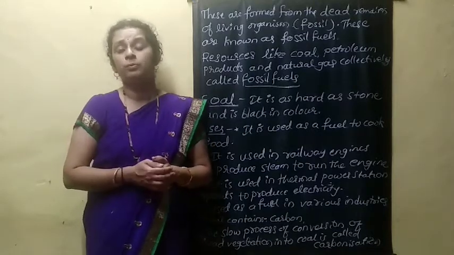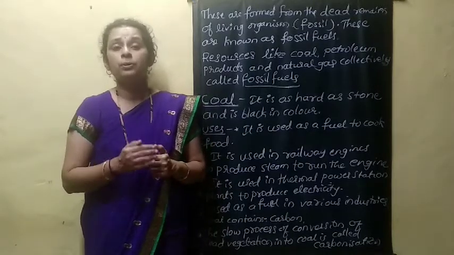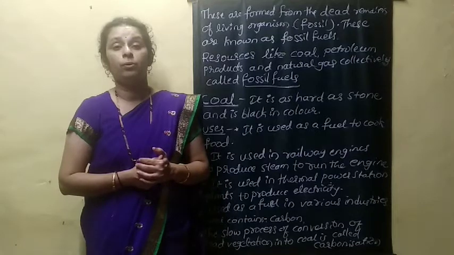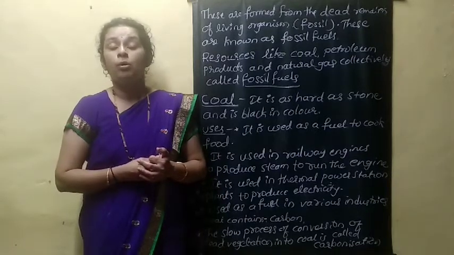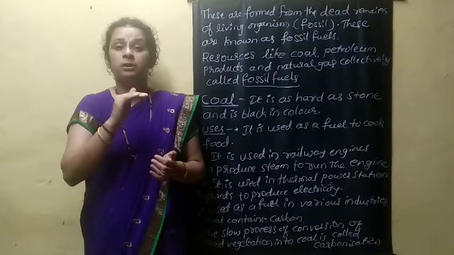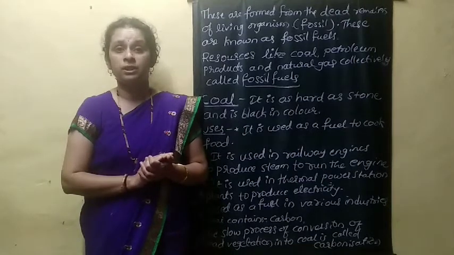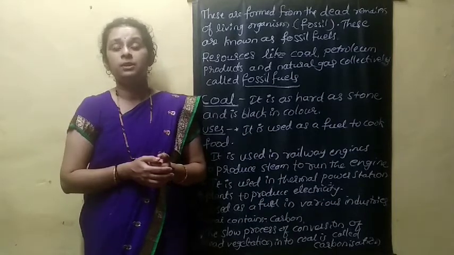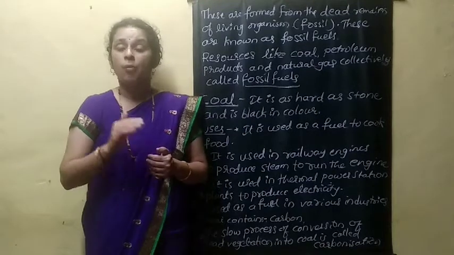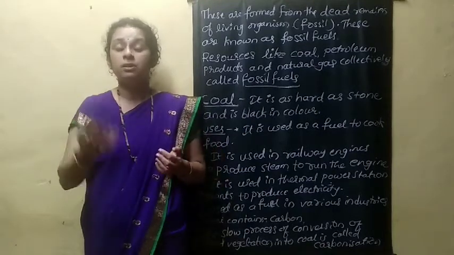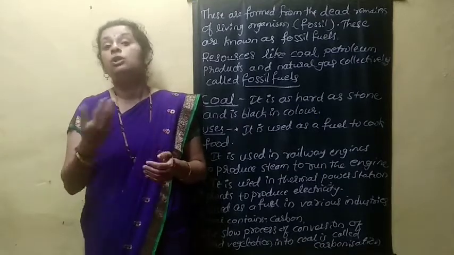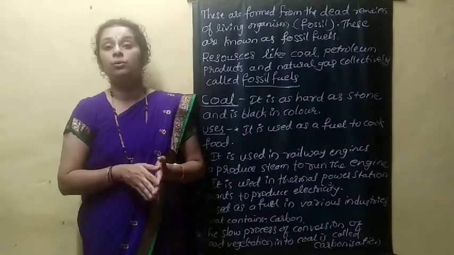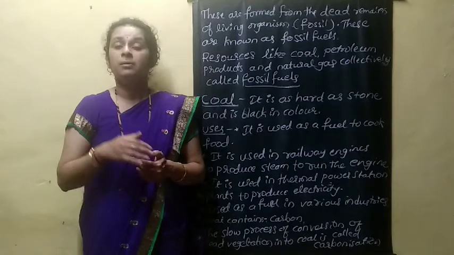And then how is this coal produced? What is the story of coal production? This coal was produced 300 million years ago. At that time, the Earth had dense forests, and because of natural processes, flooding and other events, those forests were submerged and went deep into the soil. Because of high temperature and pressure, they were converted into a black substance after many years.